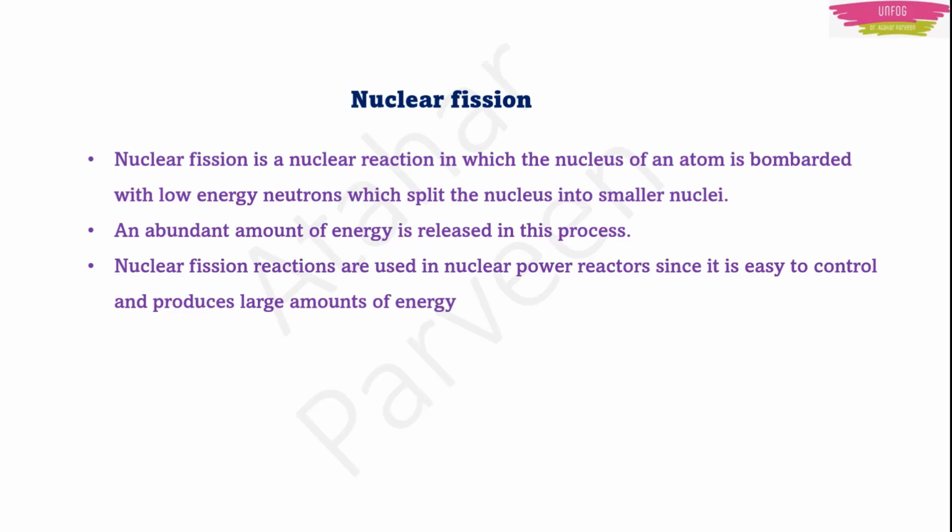Why they are used in nuclear power reactors means it is easy to control these nuclear fission reactions. You can easily control them, and of course large amount of energy is released, so that energy is utilized in nuclear power reactors. So the application also, you can say that nuclear fission is used in nuclear power reactors.